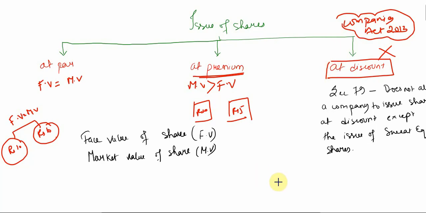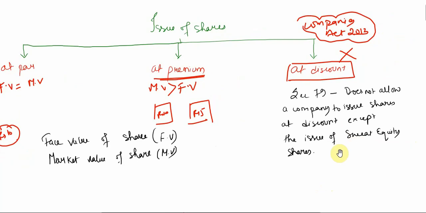The company cannot issue shares less than the face value of the share. That means if the face value of the share is rupees 10, then the company cannot issue shares at rupees 9 to attract more customers, to attract more investors. So the company cannot do that. As per the previous act, that is the Companies Act 1956, a company could issue shares at discount, but as of now, a company cannot issue shares at discount except the issue of sweat equity shares.